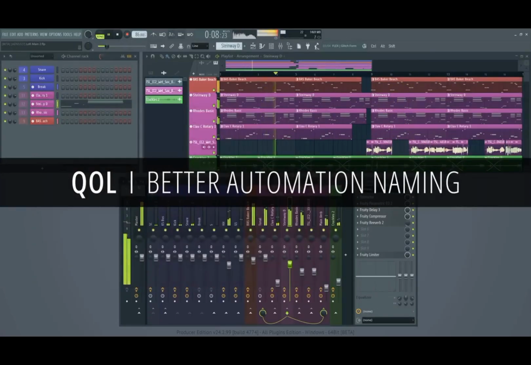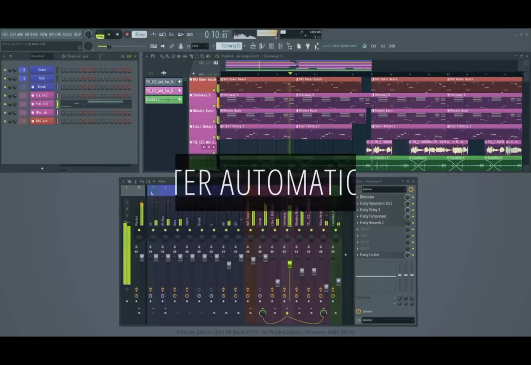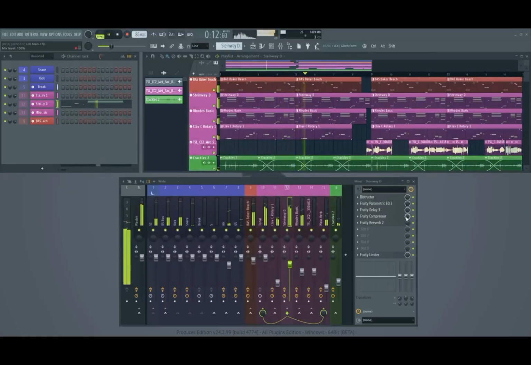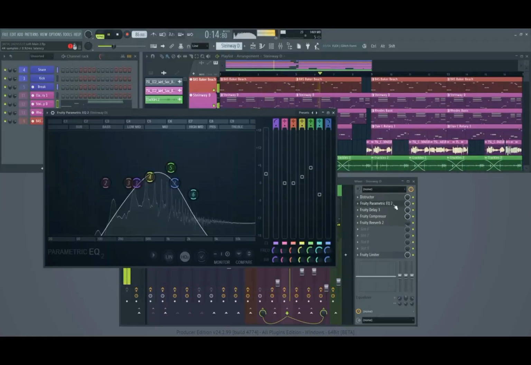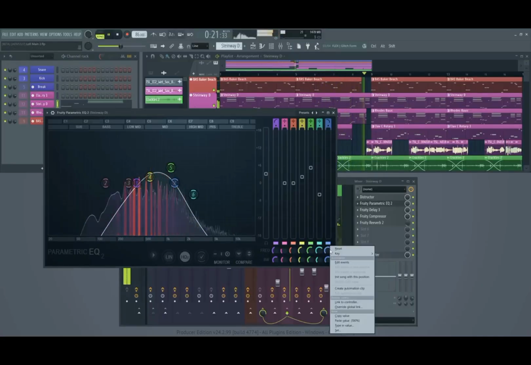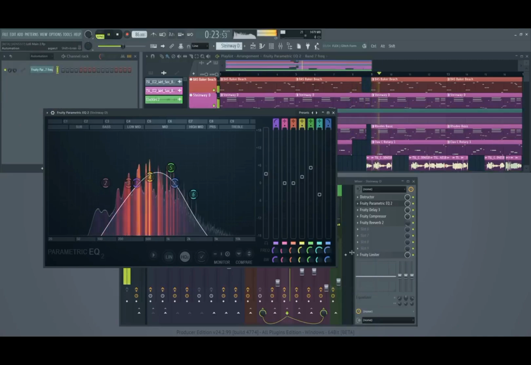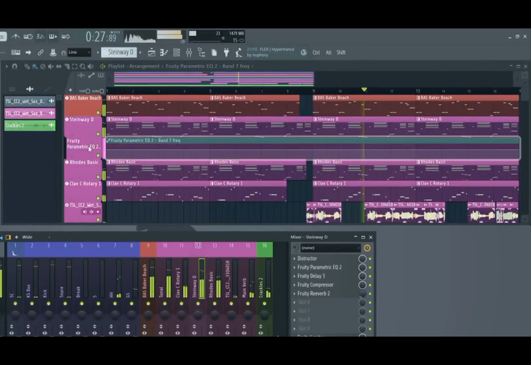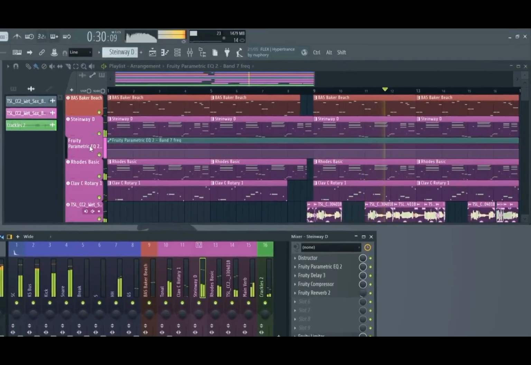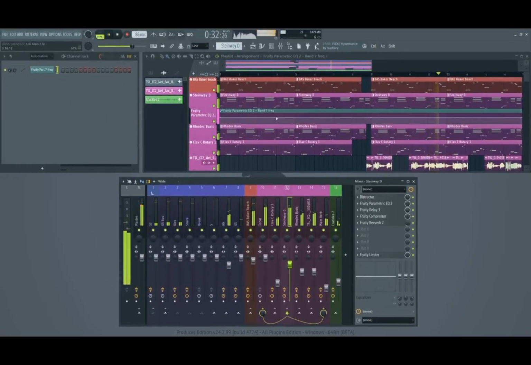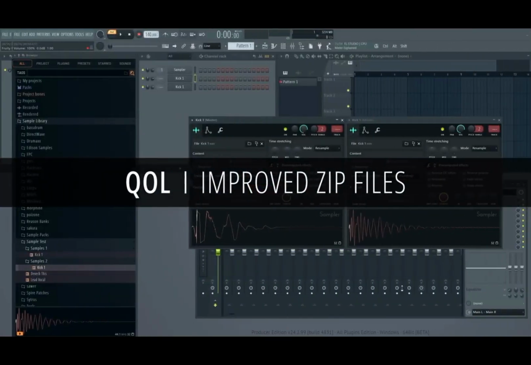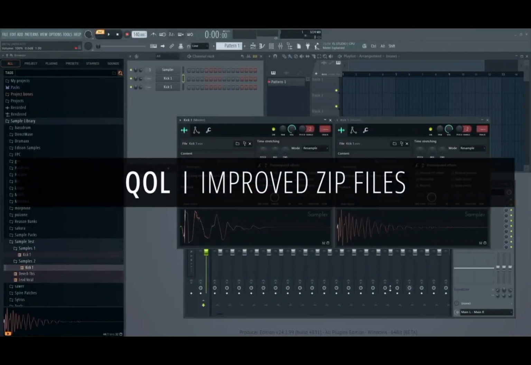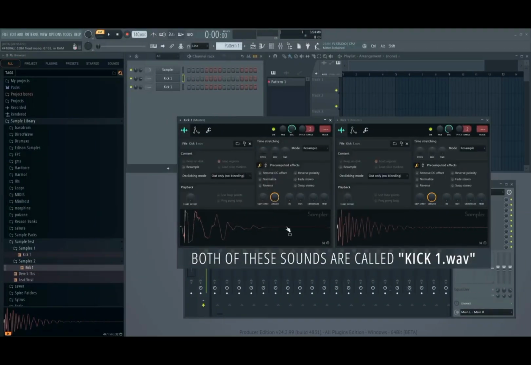Automation clips on instrument tracks now automatically include the plugin name, making it easier to stay organized. When exporting to zip files, duplicate file names are now handled better.